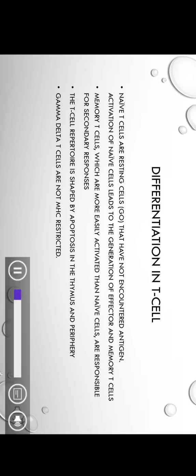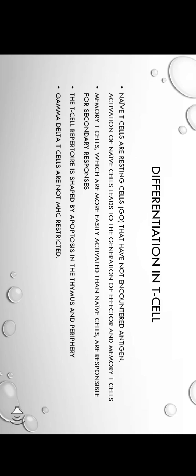Differentiation of T cells. Naive cells are resting cells that have not encountered antigen. Activation of a naive cell leads to the generation of effector and memory T cells. Memory T cells, which are more easily activated than naive cells, are responsible for the secondary response. The T cell repertoire is shaped by apoptosis in the thymus and periphery. Gamma delta T cells are not MHC restricted.